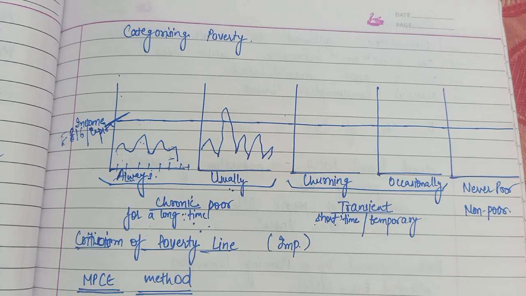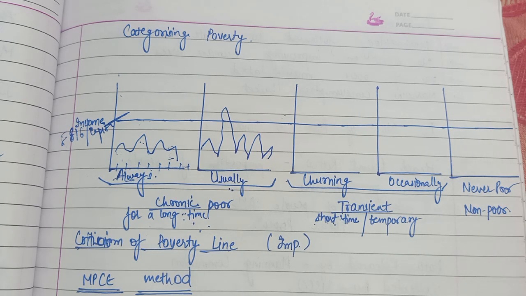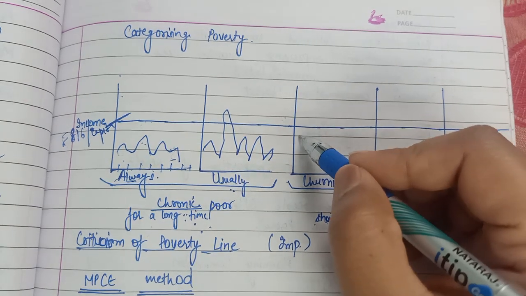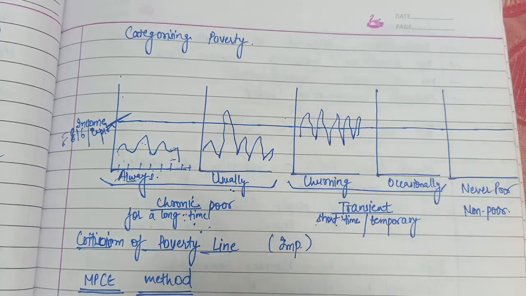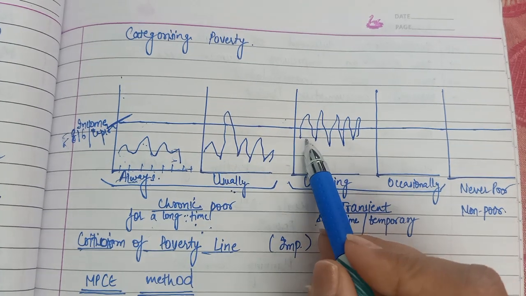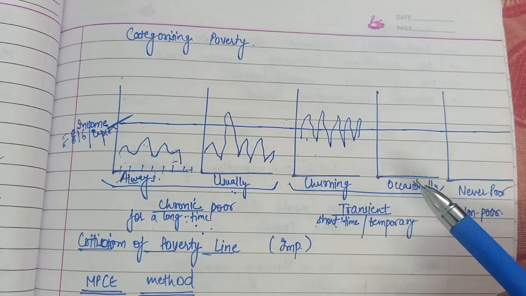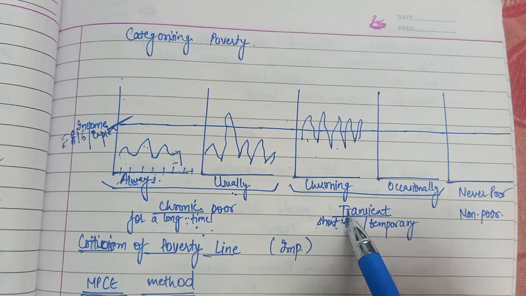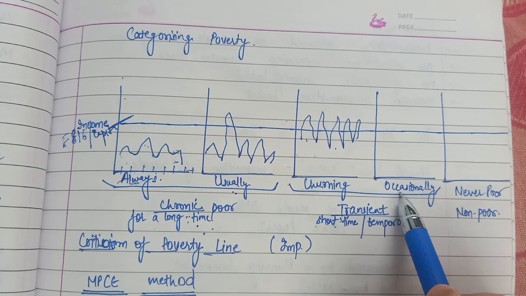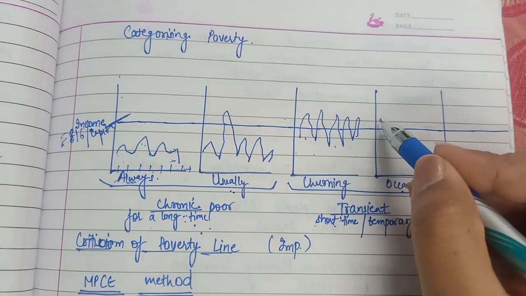Next comes churning poor. Churning means for a short period of time. The churning poor keep moving in and out of poverty like this, maybe a bit larger than the very small farmers. Their income sometimes is above the poverty line, and at other times it is below the poverty line. So these people are called churning poor, and churning poor come in the category of transient poor. Then we have occasionally poor, who are not otherwise poor, but on certain occasions in a year their income falls below the poverty line.